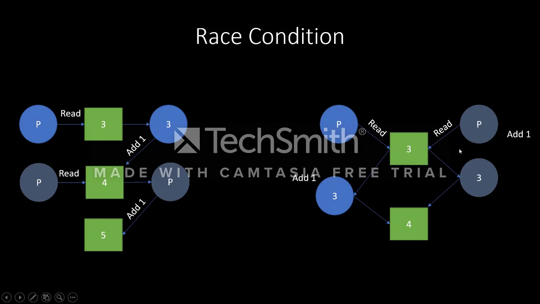Since they're both adding 1 to the same variable, I would expect to ultimately get 5 as a result. We all know the thing with code is it doesn't work this way. With both processes reading the variable as 3 and running along, both processes will add 1 to their own 3 and obtain their own result, 4.